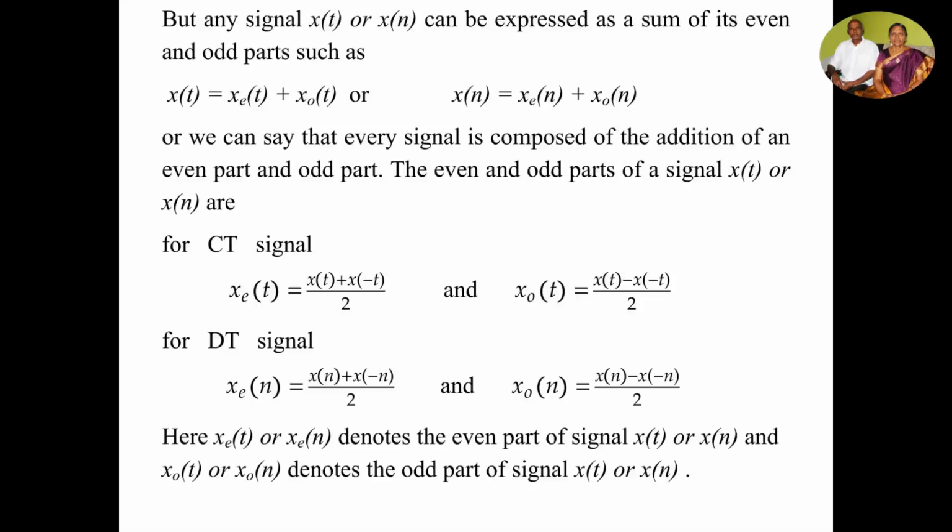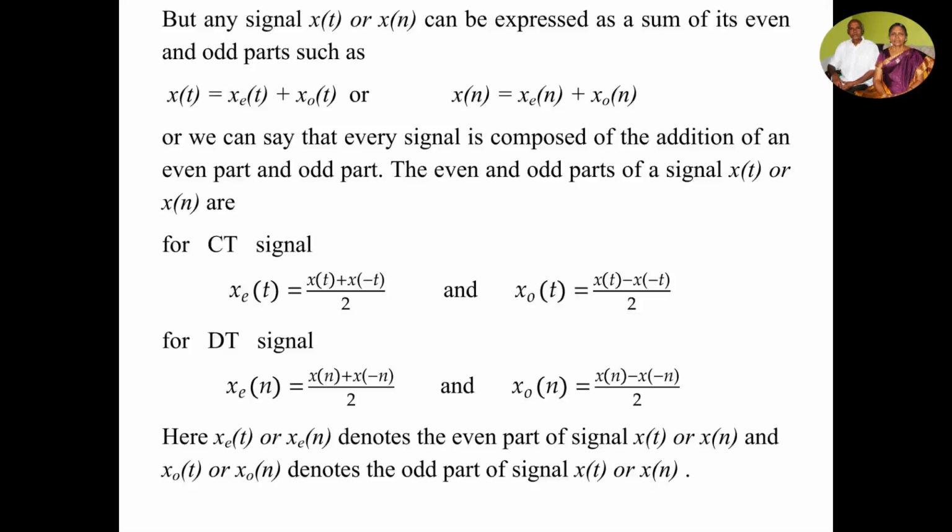The same thing for DT signal. Even part of the signal xe of n is equal to x of n plus x of minus n by 2, and odd part of the signal xo of n is equal to x of n minus x of minus n by 2.